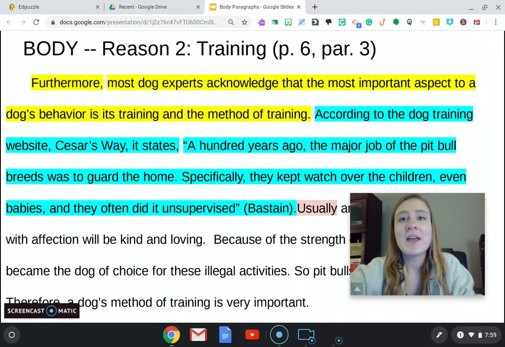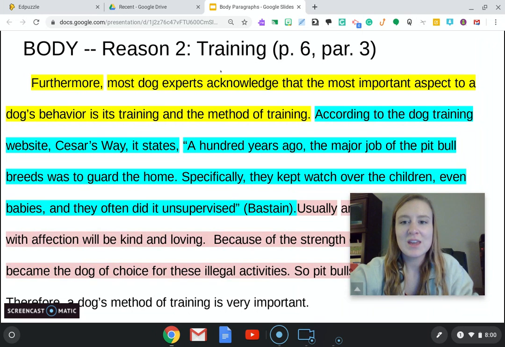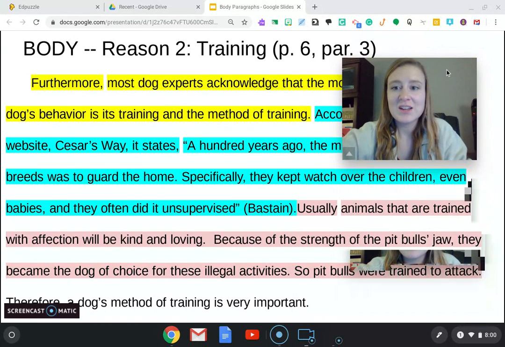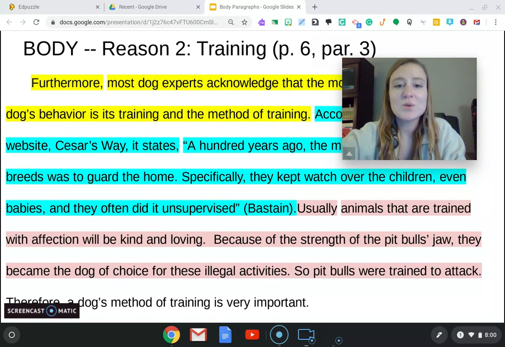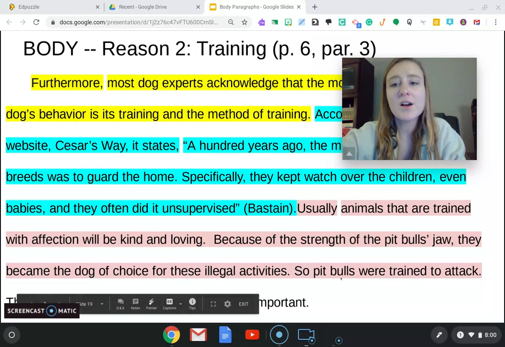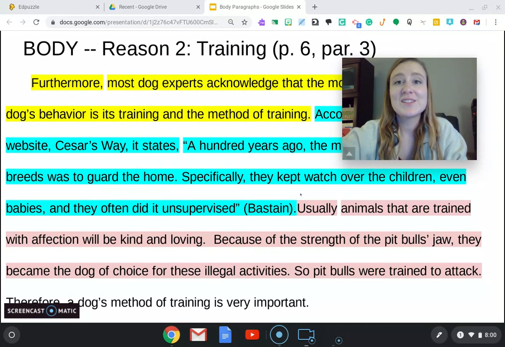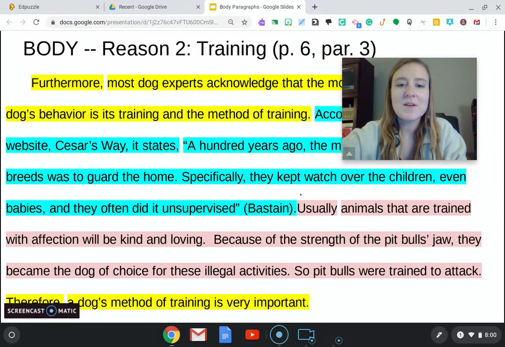Our pink sentence, we have our transition, usually, and then an explanation. Usually animals that are trained with affection will be kind and loving. Because of the strength of the pit bull's jaw, they became the dog of choice for these illegal activities. So pit bulls were trained to attack. Using our own words to give just a little bit more background information. And then last but not least, we have a transition, and then we're restating the reason. Same reason, different words. Therefore, a dog's method of training is very important.